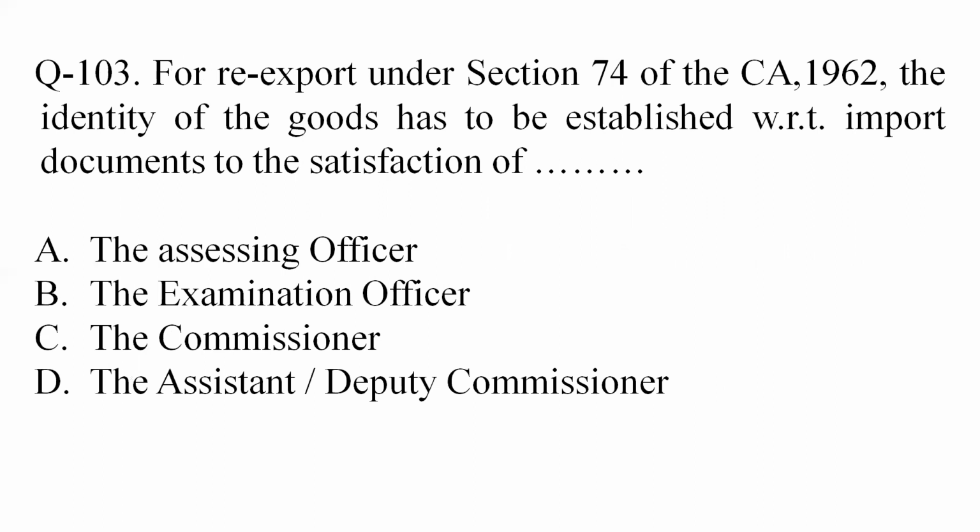Question 103. For re-export under Section 74 of the Customs Act 1962, the identity of the goods has to be established with respect to import documents to the satisfaction of which of the officers? As per Section 74 of the Customs Act 1962, it has to be up to the satisfaction of AC or DC. Identity must be established. AC or DC means Assistant Commissioner or Deputy Commissioner of Customs. So as per the options, option 4 is the correct answer.